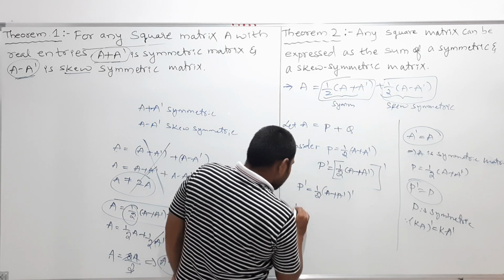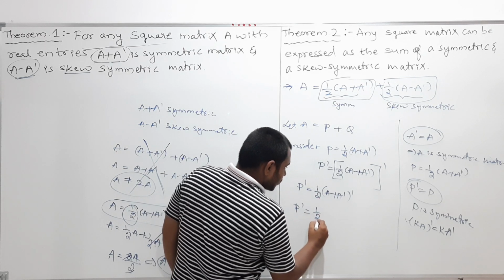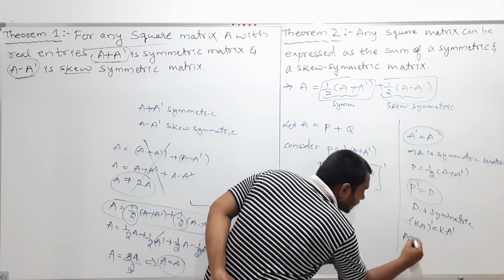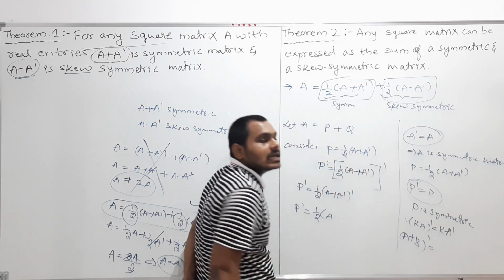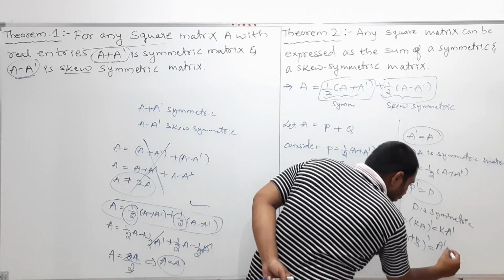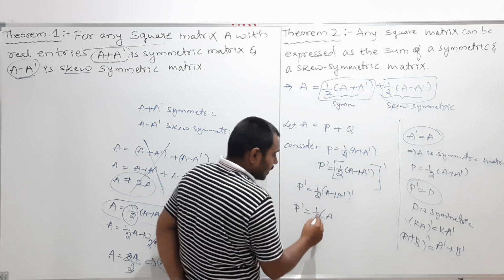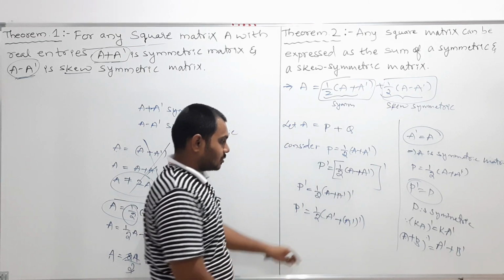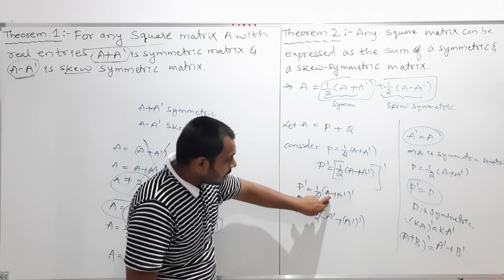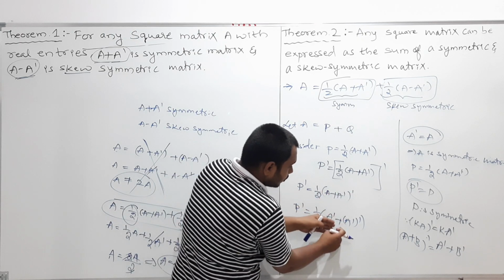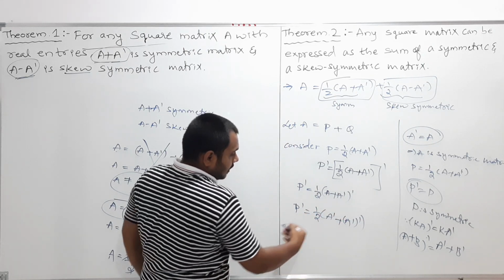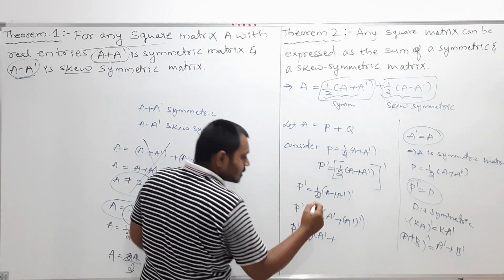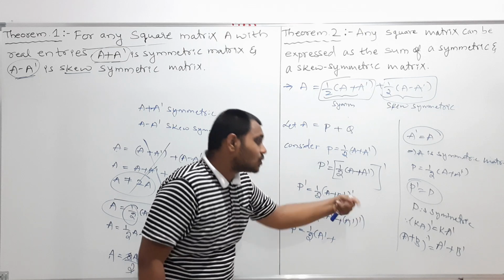So now, my dear students, this can be written as P transpose is equal to half into, again we discussed, assume this as A and this as B. A plus B whole transpose is equal to A transpose plus B transpose. So therefore half into (A transpose plus A transpose whole transpose). This value is A and this value is B. A plus B whole transpose is A transpose plus B transpose. Clear? Further simplify this.